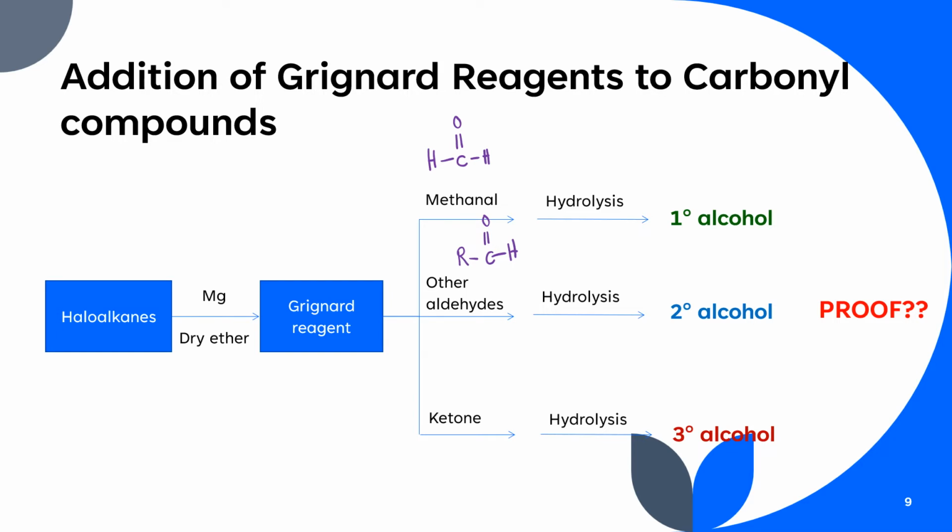Okay, barulah awak boleh dapat secondary alcohol. If you use methanol, you will get primary alcohol. And then reaction between Grignard reagent and ketone, ketone bentuknya macam mana? C double bond O and then bonded kepada dua carbon atoms yang lain. So in this case, you akan dapat tertiary alcohol.